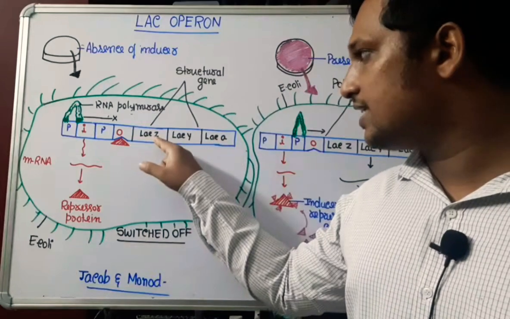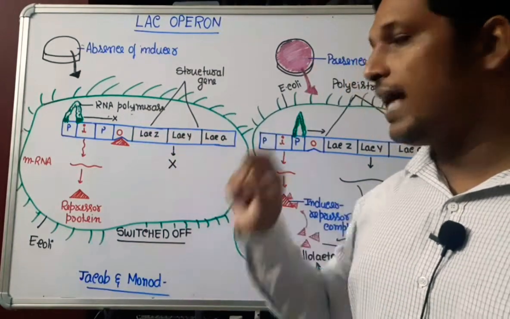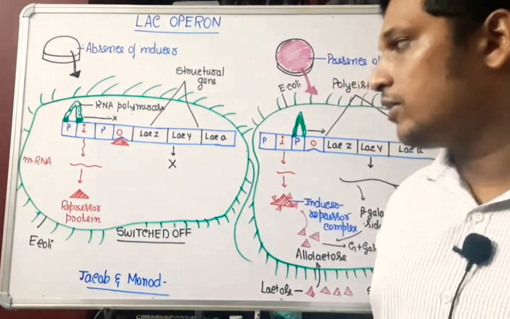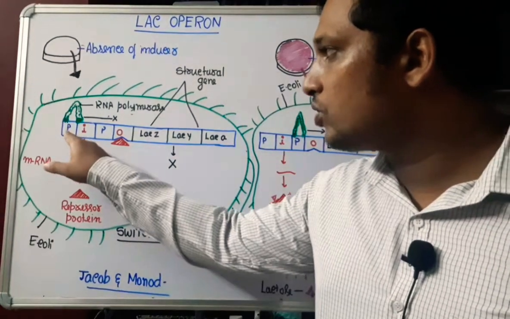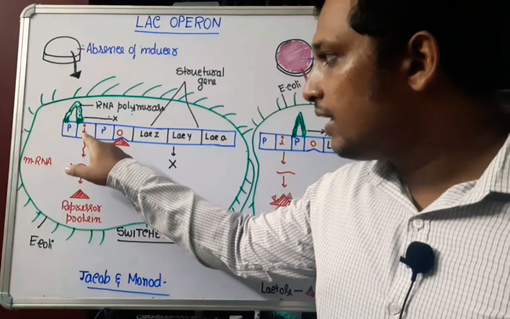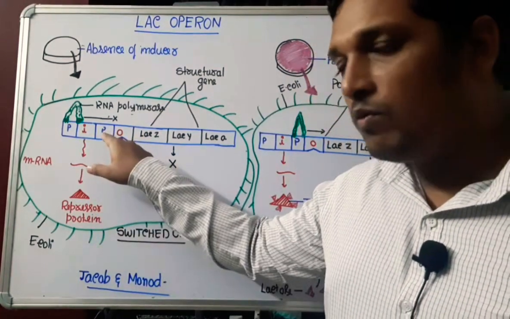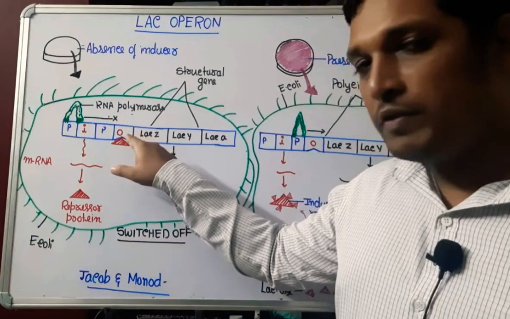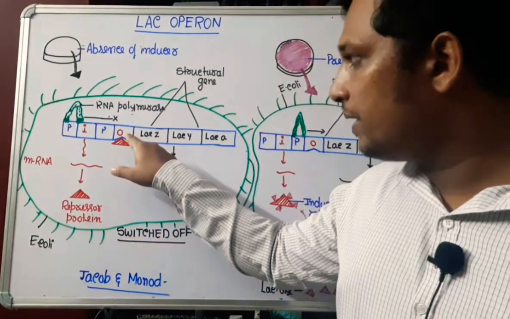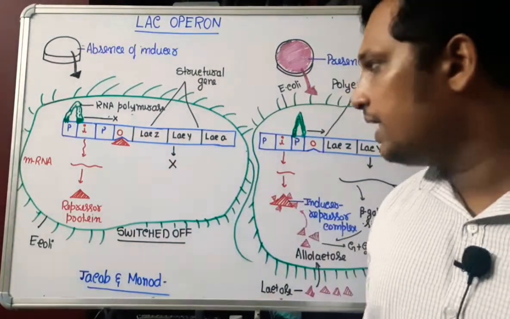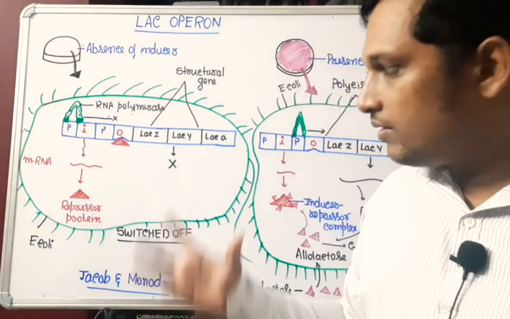There are three structural genes: LAC-Z, LAC-Y, LAC-A, whose role is to produce enzymes required for lactose metabolism. Hence, the operon is composed of a promoter and the inhibitor gene which produces repressor protein, one more promoter which will regulate the operator, as well as three structural genes: LAC-Z, LAC-Y, LAC-A. That is about the structure.